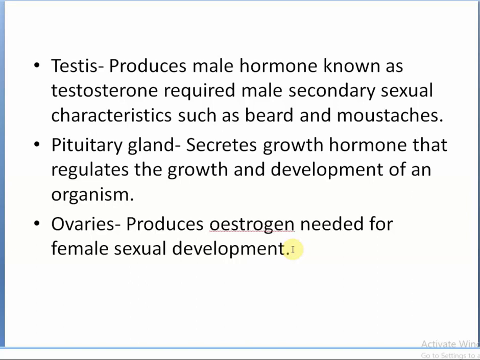So the hormone should be secreted in a precise quantity, and for that we need a mechanism. The timing and amount of hormone released are regulated by the feedback mechanism. For example, if the sugar level in the blood rises, it is detected by the cells of the pancreas, and the pancreas starts to produce more insulin.